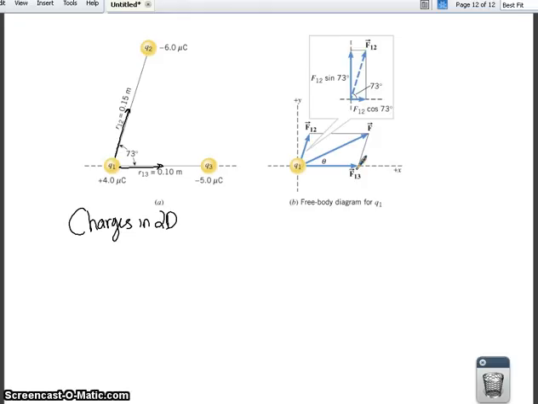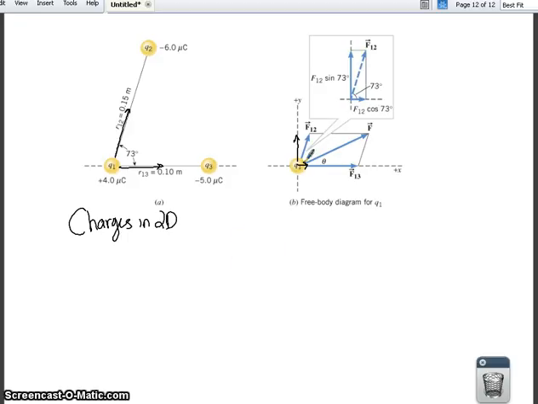Because there is an angle here, we have to figure out what those angles are. And you can see right here that we have to break each one of these down. We have to break this force down, F12, into its x and y components, and then from there we would have to add the x and y components to each other. We're going to have to make triangles and do x and y components and then add those 2 components together.